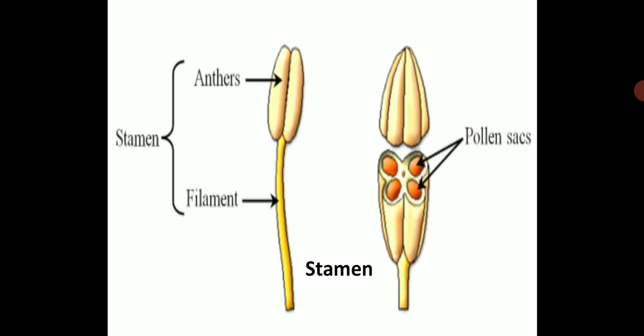When a horizontal cut, a section of the anther is cut, you will see pollen sacs where you have pollen inside. These pollen grains actually contain male gametes which will participate in the sexual reproduction. Please draw this in your notebook.